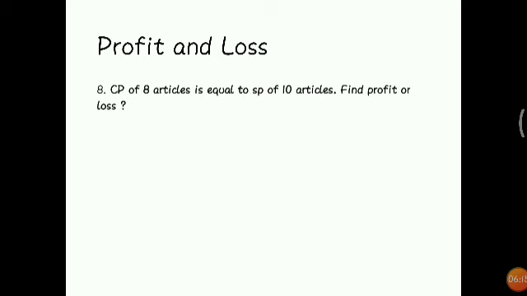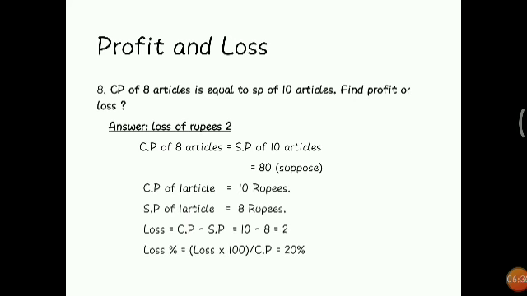The cost price of 8 articles is equal to the selling price of 10 articles. Find profit or loss. I think this question has a loss percentage. So we will move with the question. Answer is loss of 2 rupees. Yeah, I am correct. So let's get into the step-by-step procedure. The cost price of 8 articles is the selling price of 10 articles.